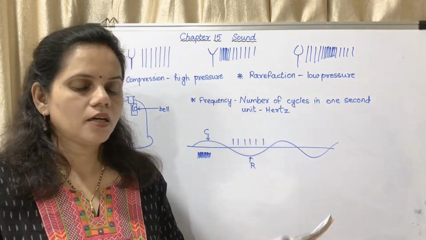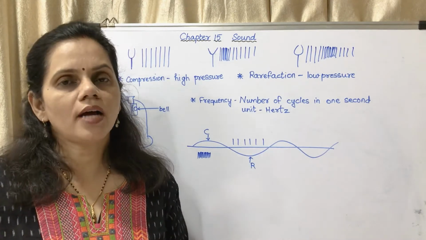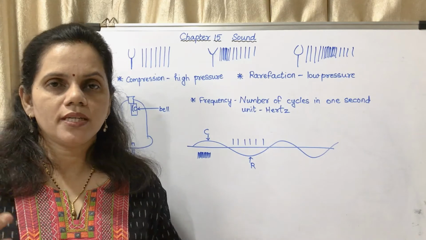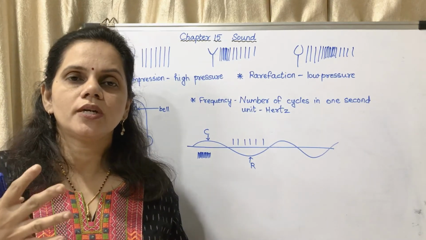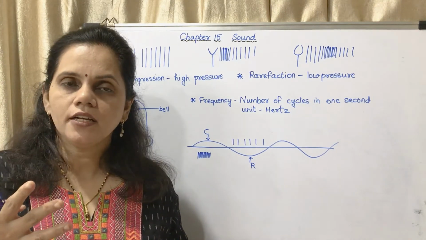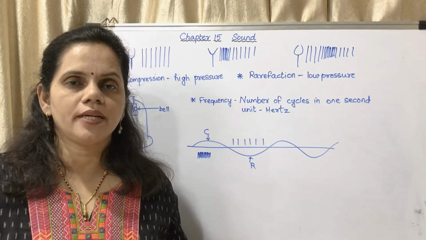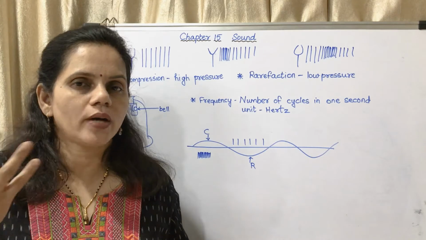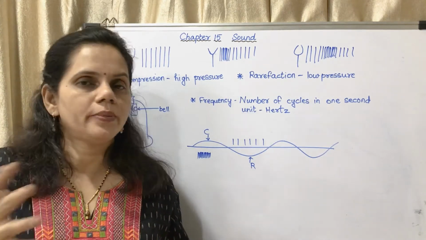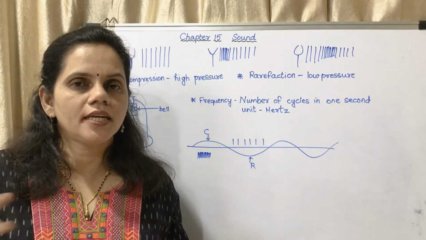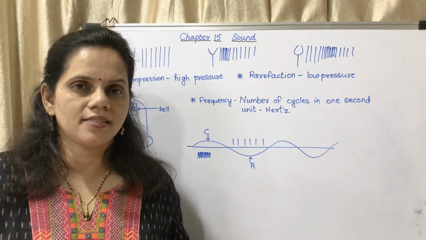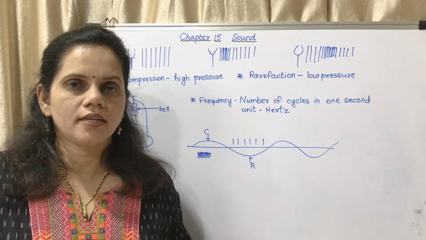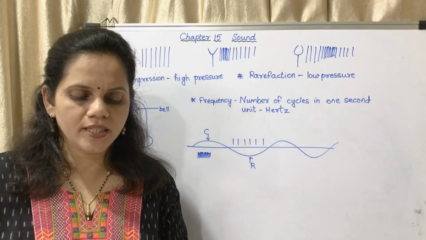Always remember, in the box there are two astronauts standing on the moon. If they talk to each other, they are not able to hear. Why? Because there is no air in between them. The moon doesn't have an atmosphere. So as there is no medium in between them, they cannot hear themselves. They use wireless technologies to hear each other.